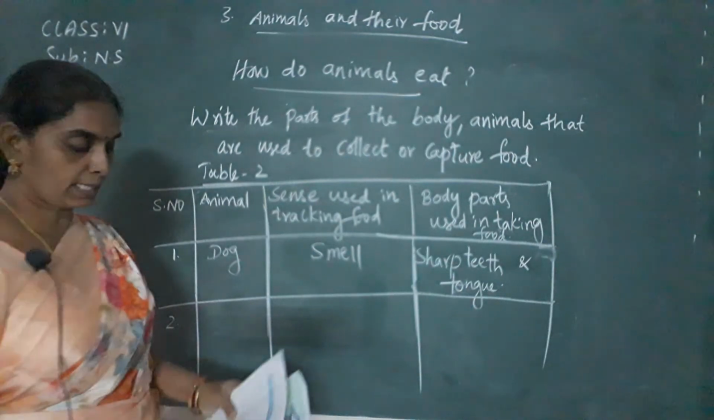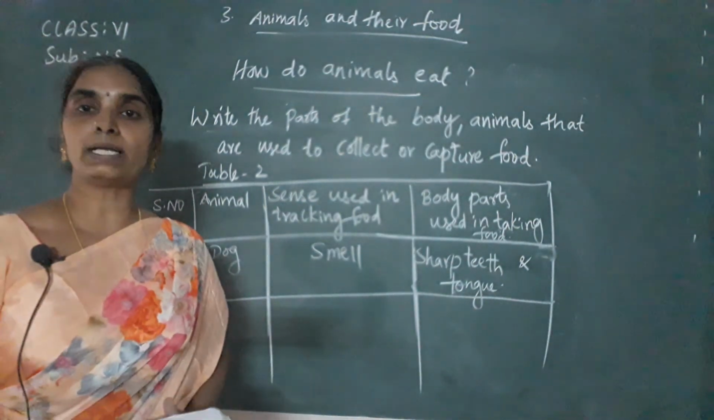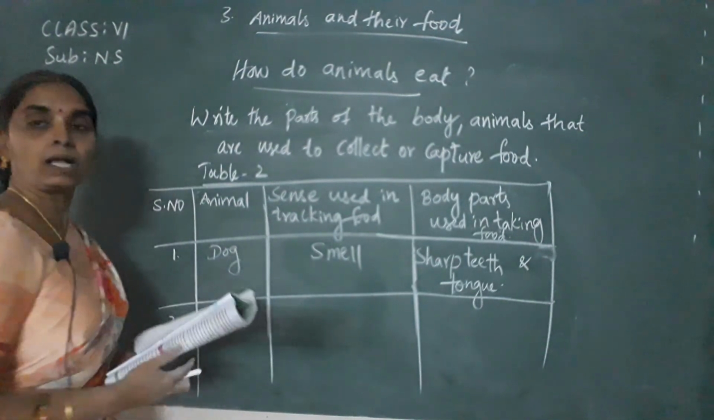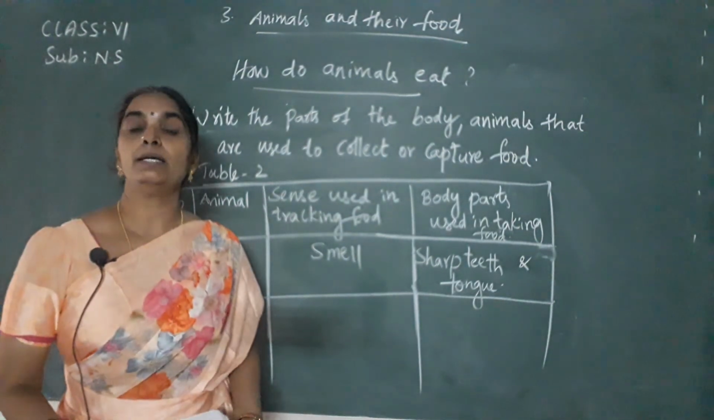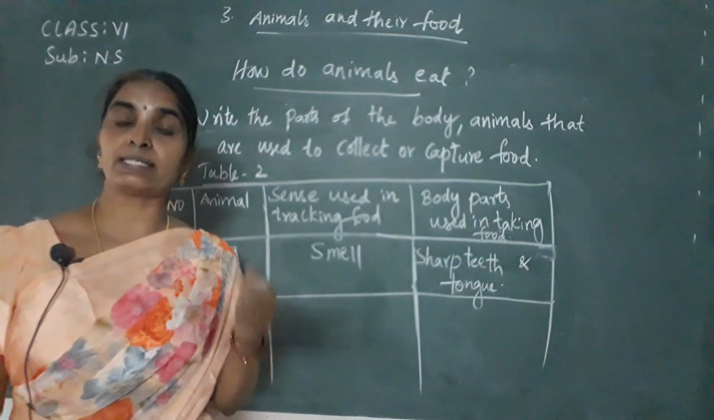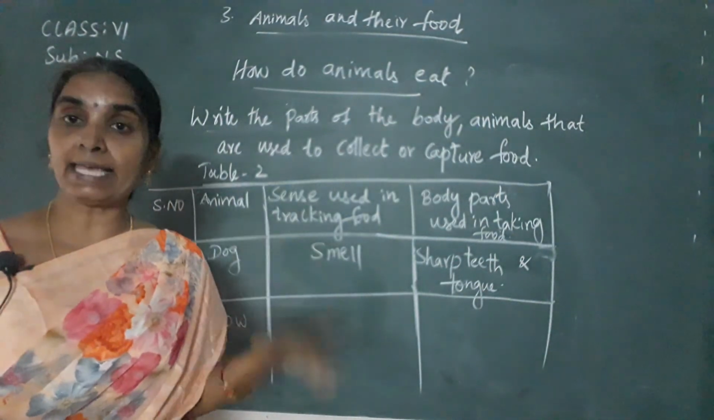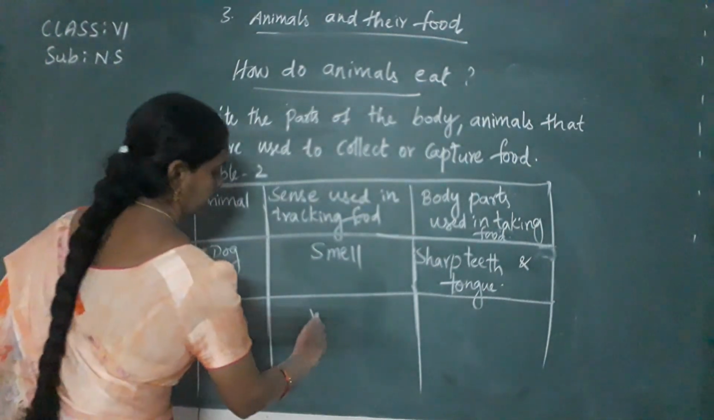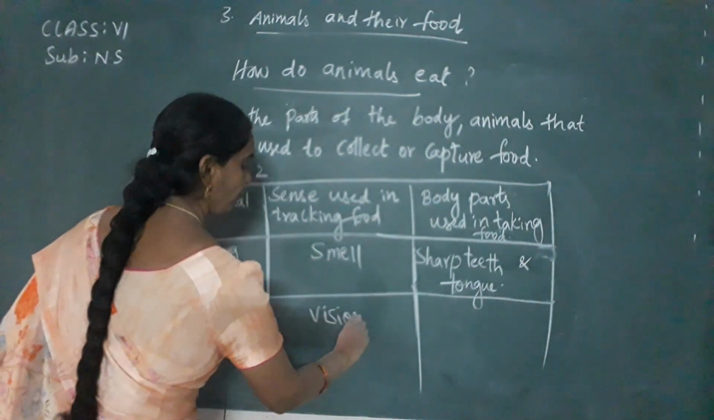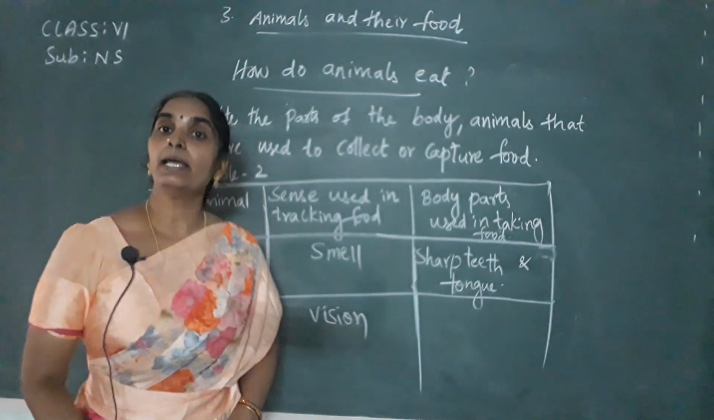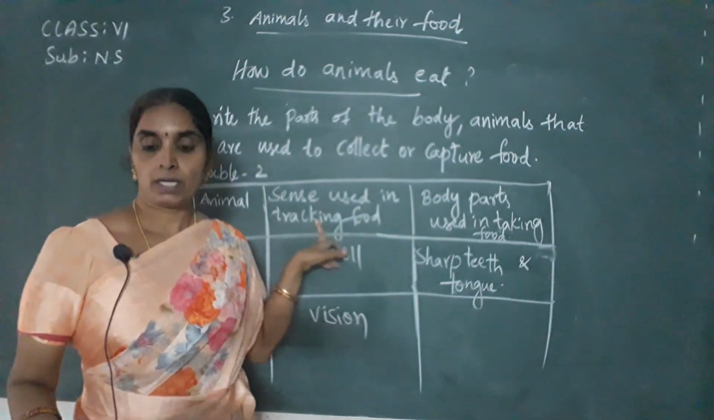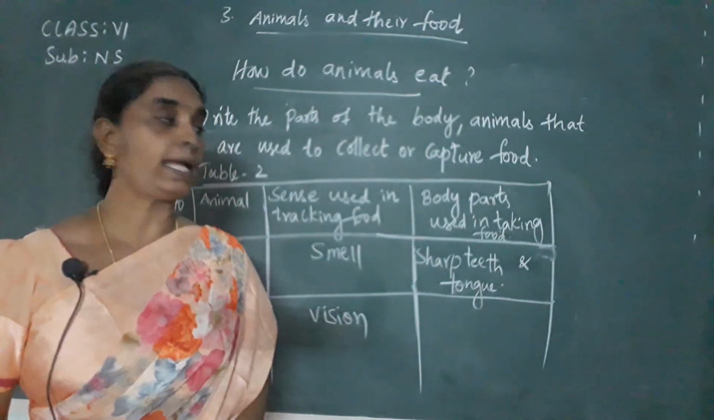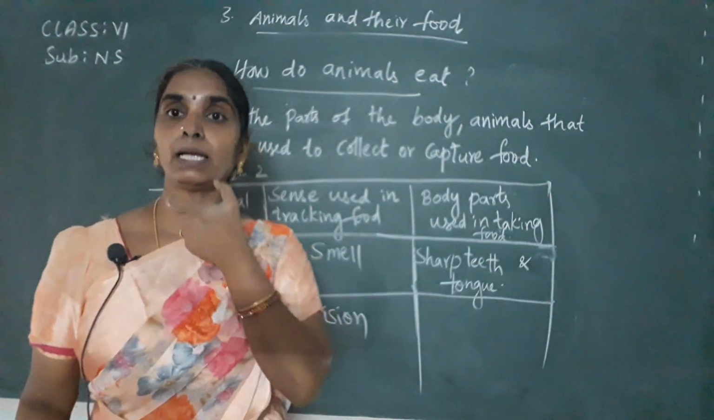Second one. See there, children, second one, cow. What is the sense organ used by the cow in tracking down the food? The cows mostly use the sense of vision, seeing. They search for the food, isn't it? So, vision. They use the sense of vision or seeing in tracking down the food. So what are the body parts used by the cows in taking the food? You mostly see the cows taking the food with